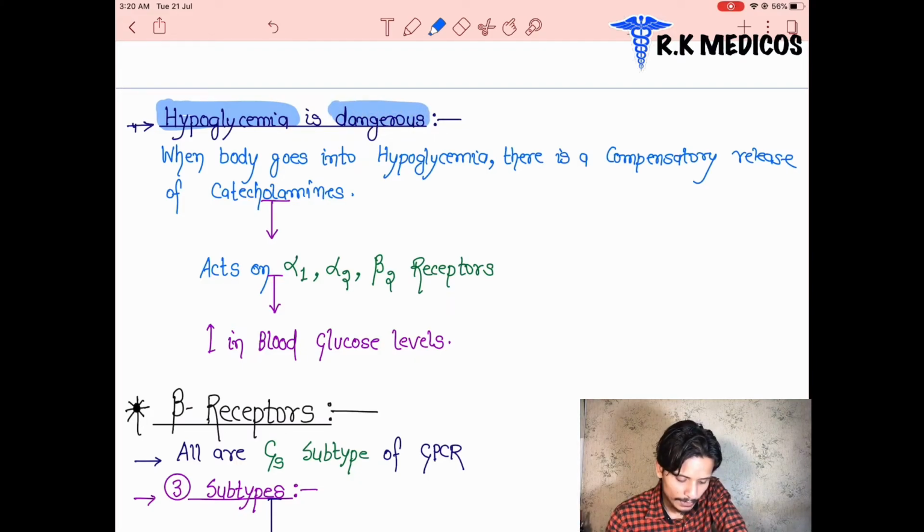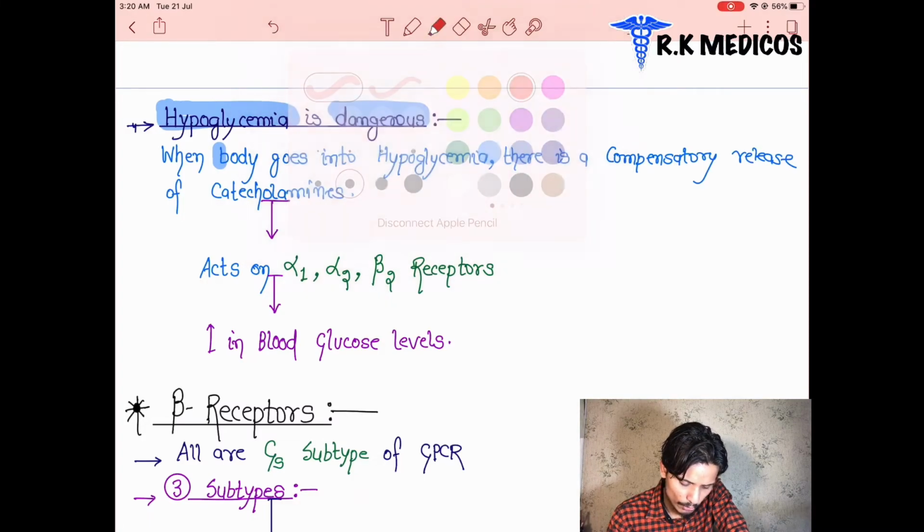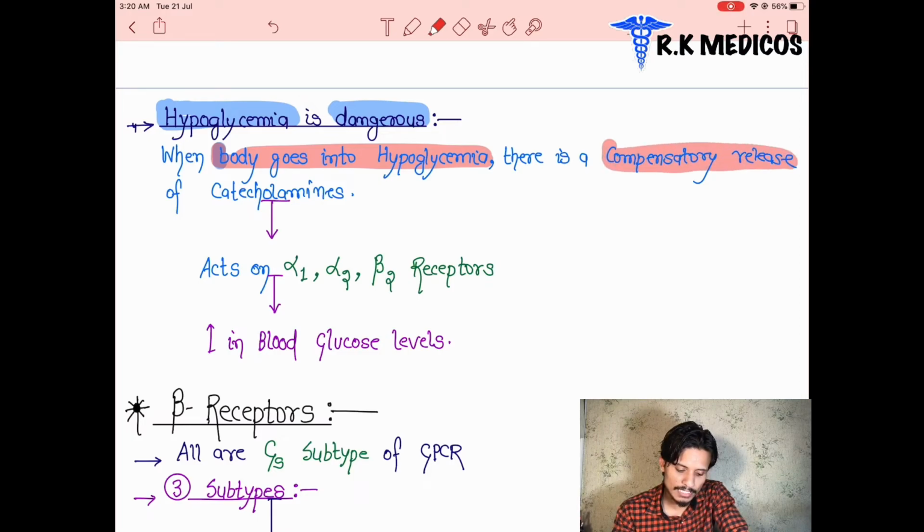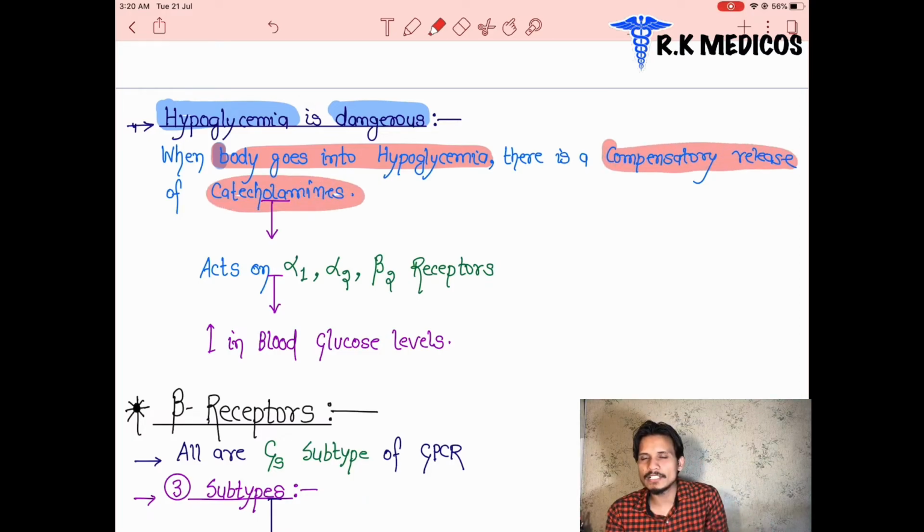And what happens when any patient's body goes into hypoglycemia? The patient may suffer from tremors or palpitations, the heart goes fast, or tremors happen in the skeletal muscles. So there is a compensatory release of catecholamines. And what type of catecholamines is released from our body?